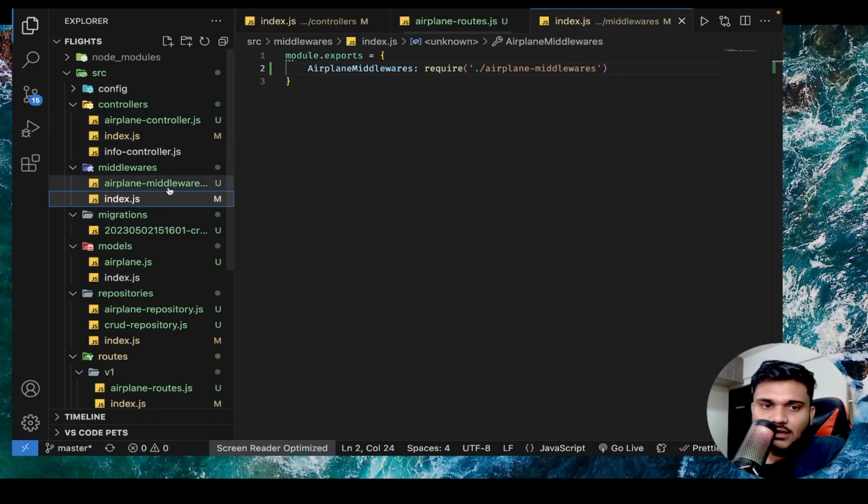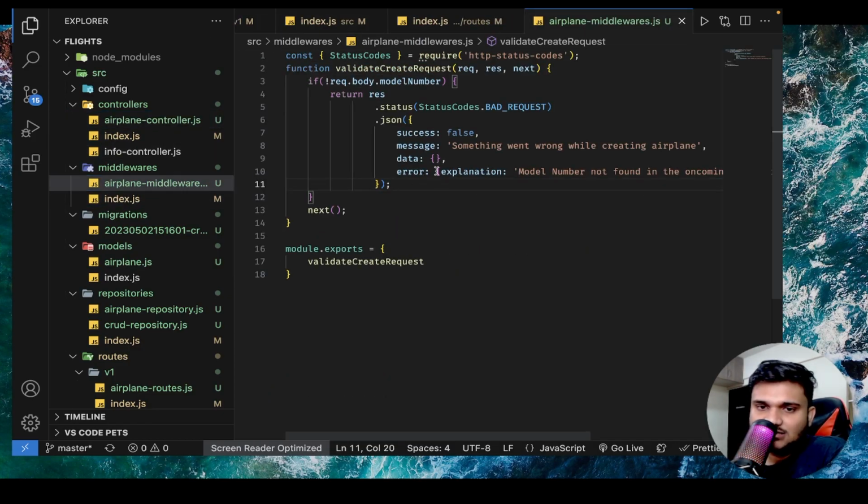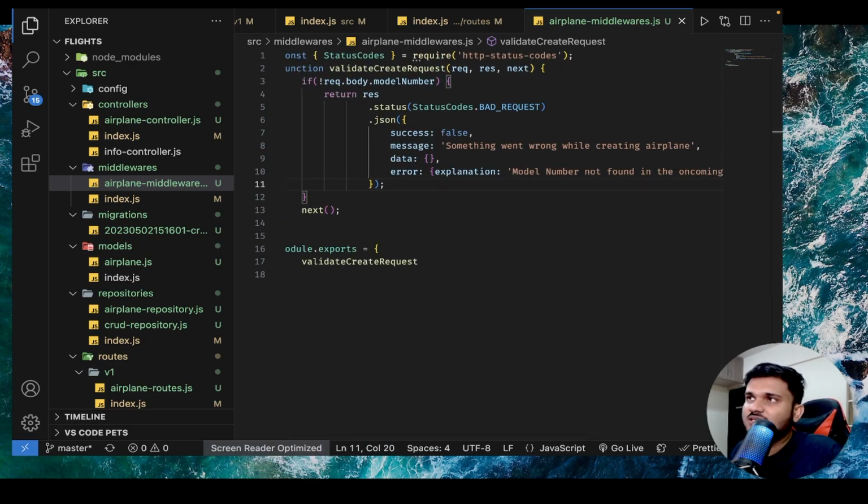Also, this middleware currently is sending a custom object, right? I believe instead of sending a custom object, there should be some dedicated error object that we should send. Otherwise, it will make things a bit more inconsistent because we are just sending plain JavaScript objects. Maybe we can make an error class, and that's something that we can actually do, right? So let's try to do that.